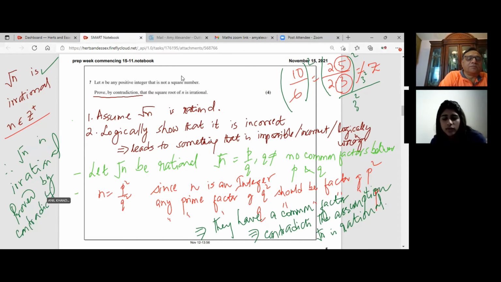So 4 marks, 4 statements. It is very important to understand these statements since you never know what type of question is there in your exam. So if you know multiple ways of proving, it is always good. You remember last time we did square root of 2 is irrational. Do you remember that? They're very similar. Same approach, but we had a slightly different approach.